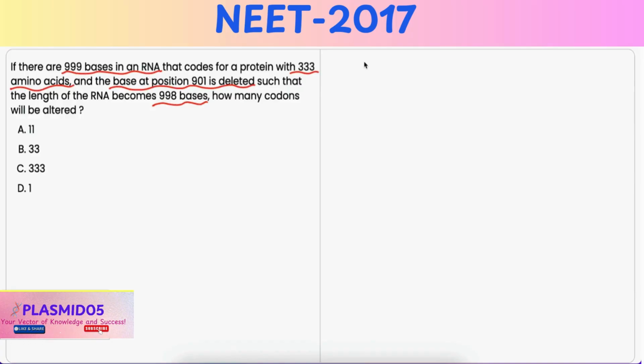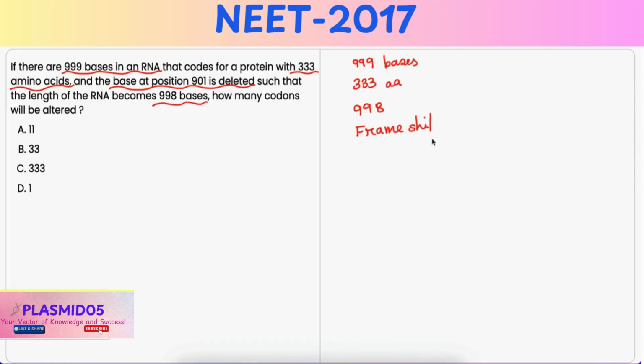Now it is given that the RNA has 999 bases and it codes for 333 amino acids. Now there is deletion of one base at position 901 and the RNA sequence becomes 998 bases long.